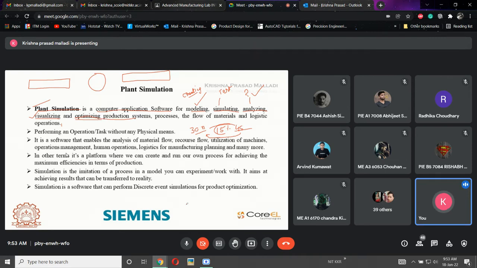If I am using 100 machines for producing 10,000 components, and I want to do some optimization, then by using 100 I am getting 10,000. Now what will happen if I use 99? If I am getting 10,000 by using 99 also, then there is optimization, which means limiting the resources and still getting the same final output. That is called optimization.